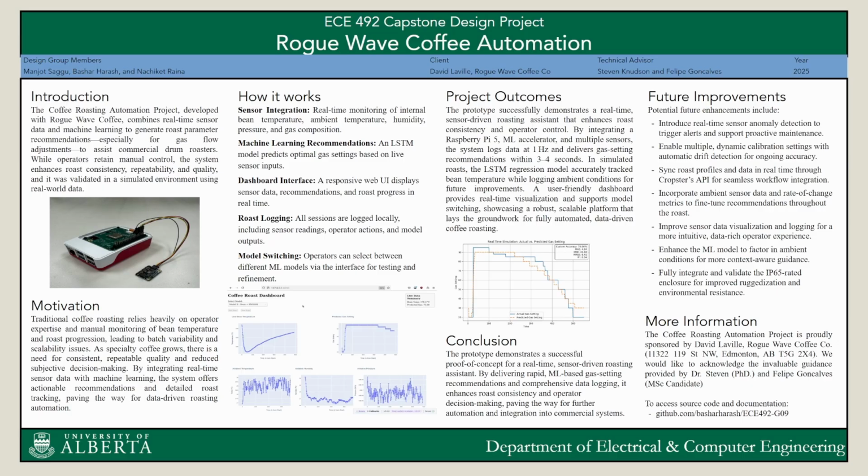The system also enables session logging and easy switching between different predictive models, helping operators fine-tune roasting parameters effectively. Testing in simulated environments showed excellent results. Our LSTM-based machine learning model accurately tracked roast conditions and provided real-time parameter adjustments, demonstrating robust performance and readiness for real-world applications. Overall, our prototype successfully showcases how data-driven automation can revolutionize coffee roasting operations. We're excited about the future possibilities, including integrating anomaly detection, advanced calibration, and real-time API syncing for enhanced workflow integration.